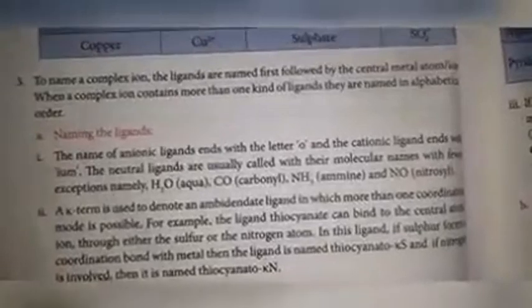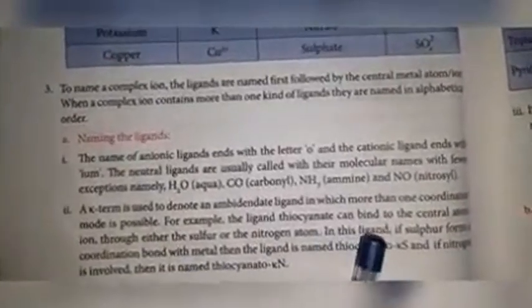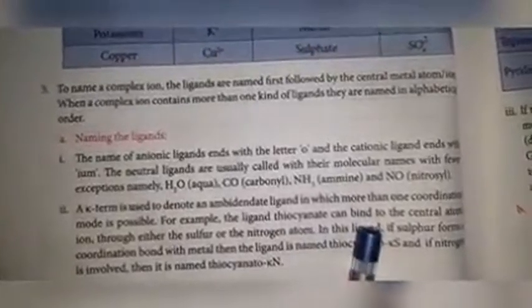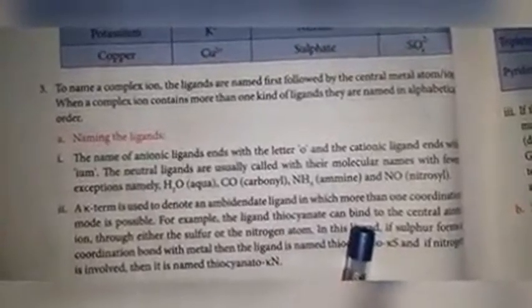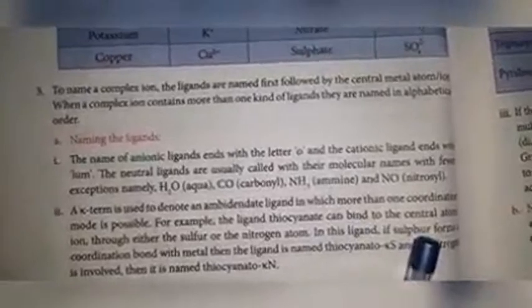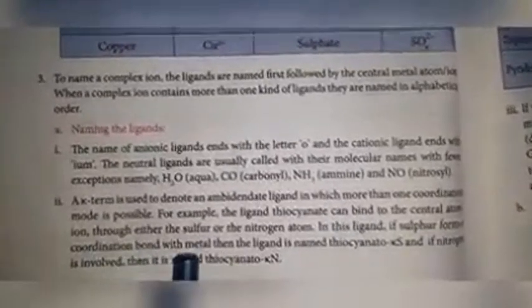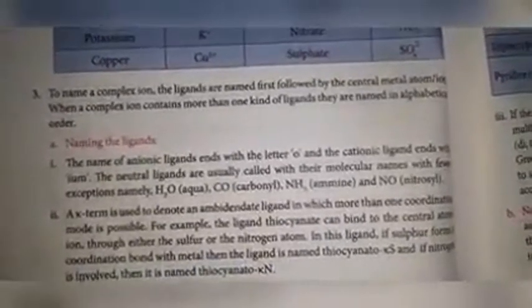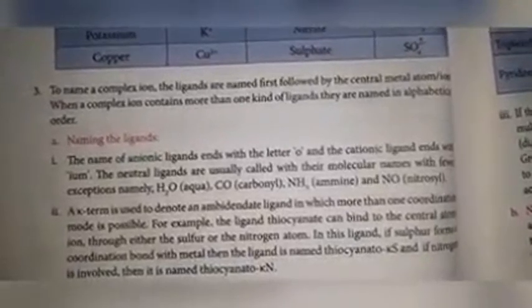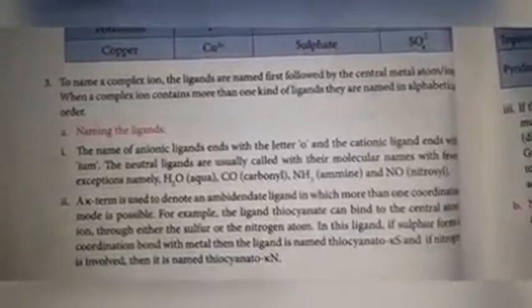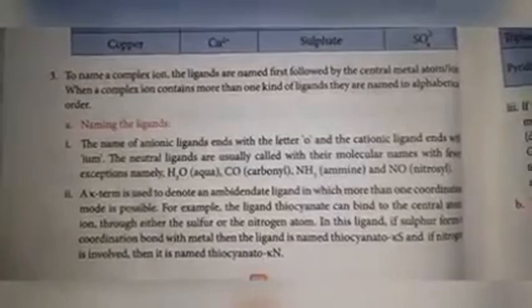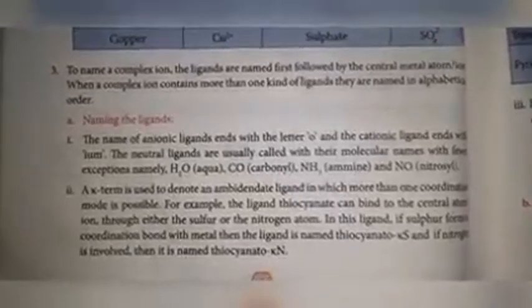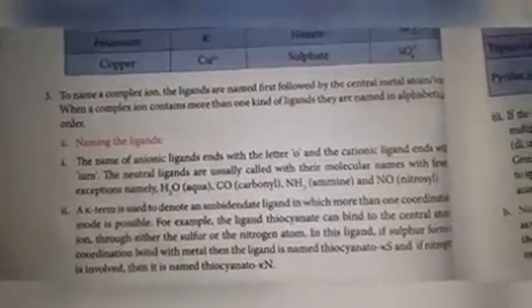See the example. For example, thiocyanate, that means SCN, can bind to the central metal atom or ion through either sulfur or nitrogen. It can bind with the central metal ion with two possibilities.